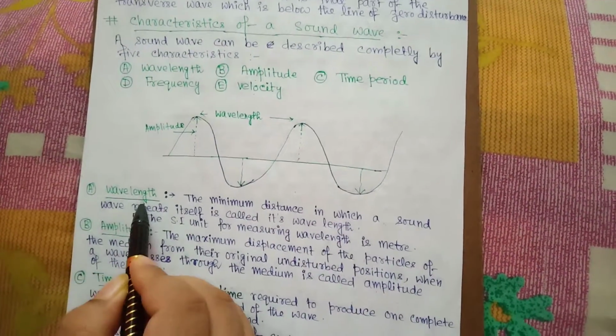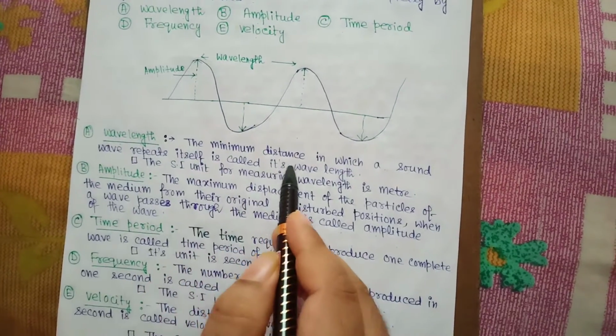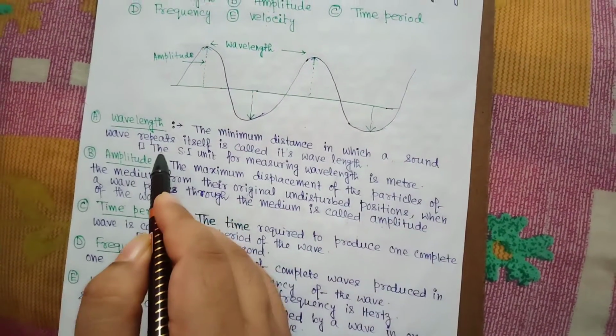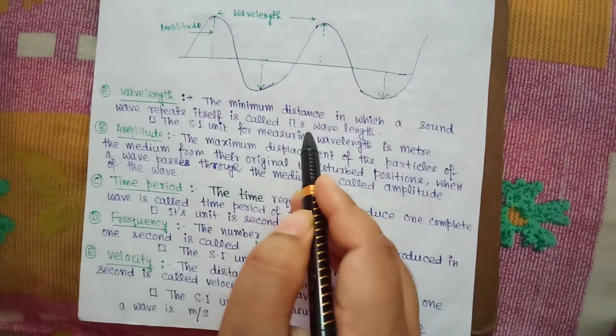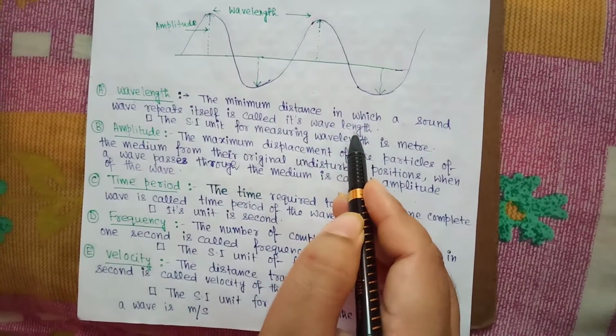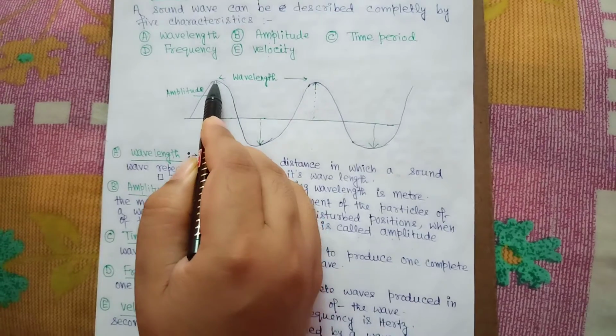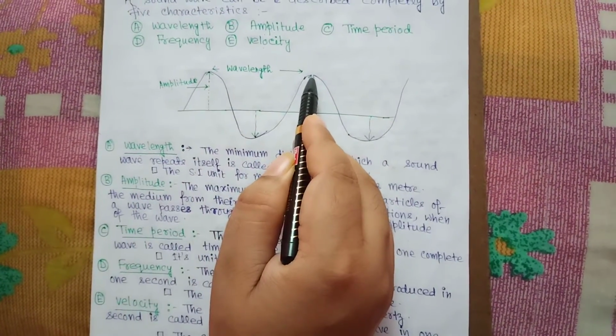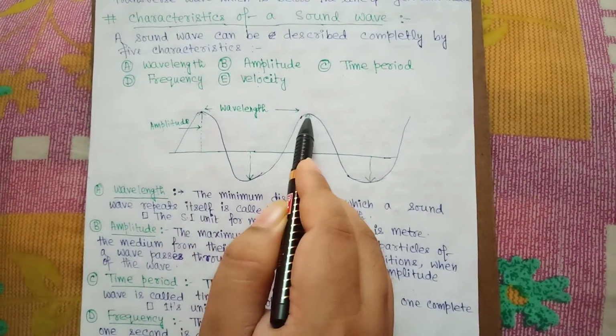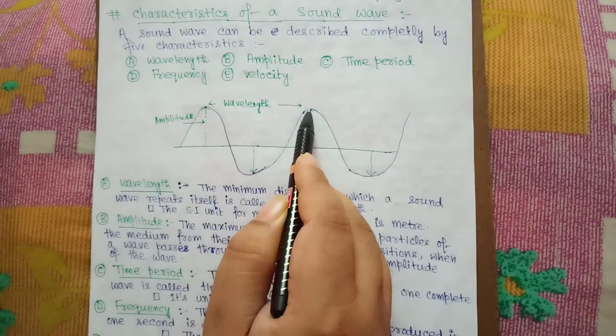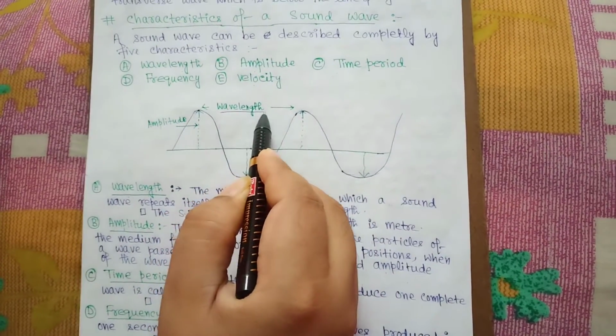First, wavelength. The minimum distance in which a sound wave repeats itself is called its wavelength. That means in this pictorial representation, this is a crest and this is the second crest. Here repetition occurs. This distance is known as the wavelength of sound.